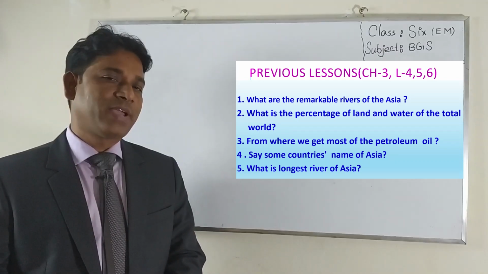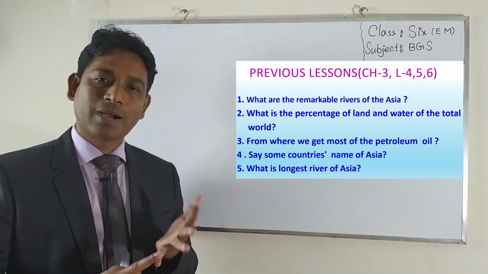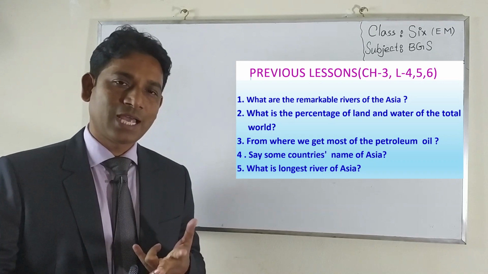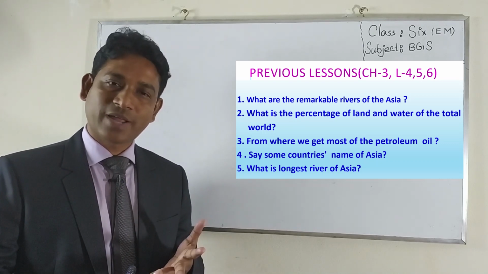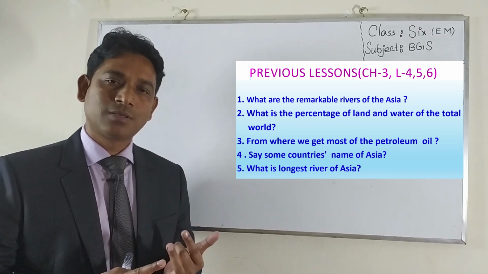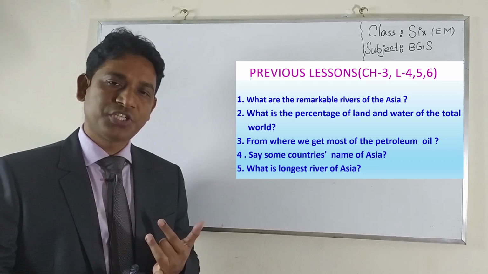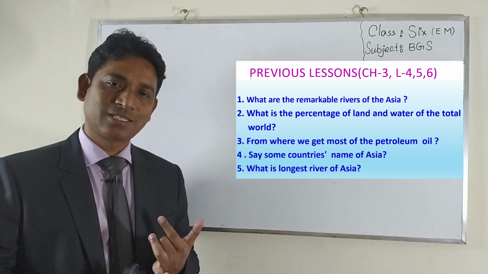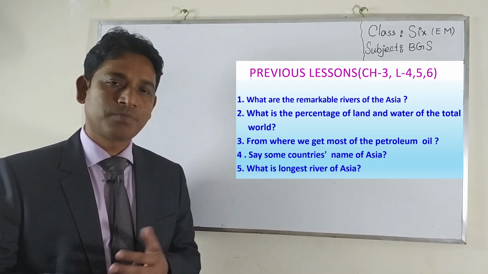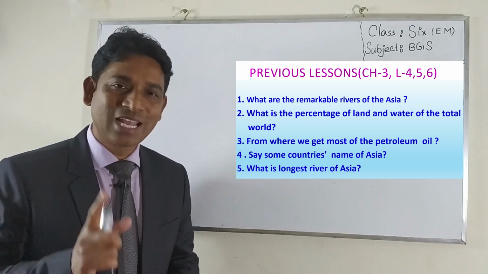Okay. Now let's see who can tell me question number 4. Some countries' names of Asia. Who can tell me some countries' names of Asia? That's right. Bangladesh, Bharat, Pakistan, Afghanistan, Iraq, Iran, Saudi Arab. Then you can say China, Myanmar, Japan, Korea, Indonesia, Malaysia, Thailand, Sri Lanka, Maldives, all are countries of Asia. Right, your answer.